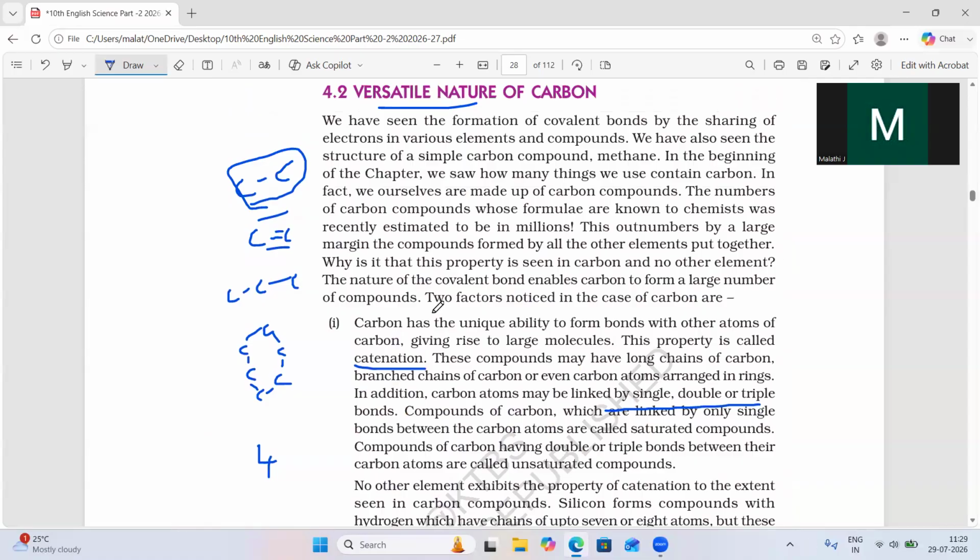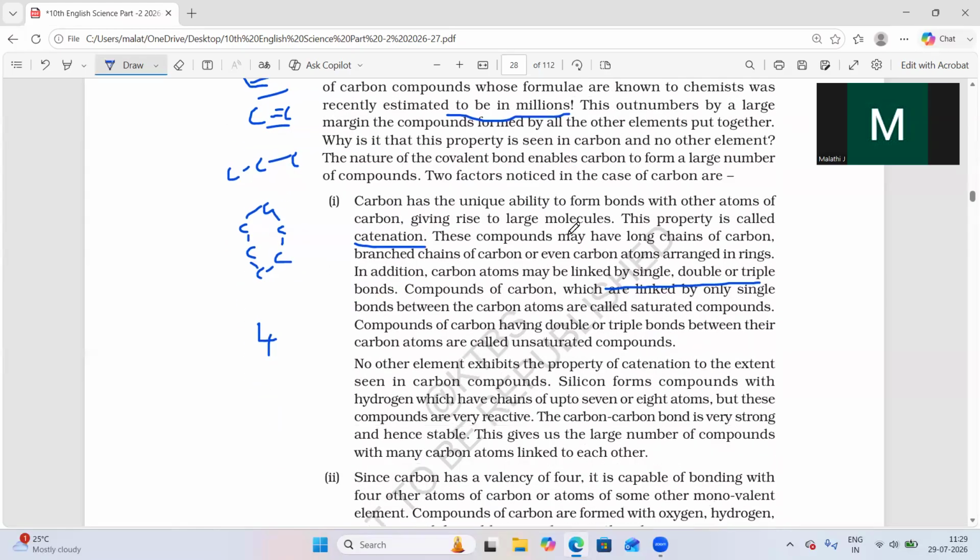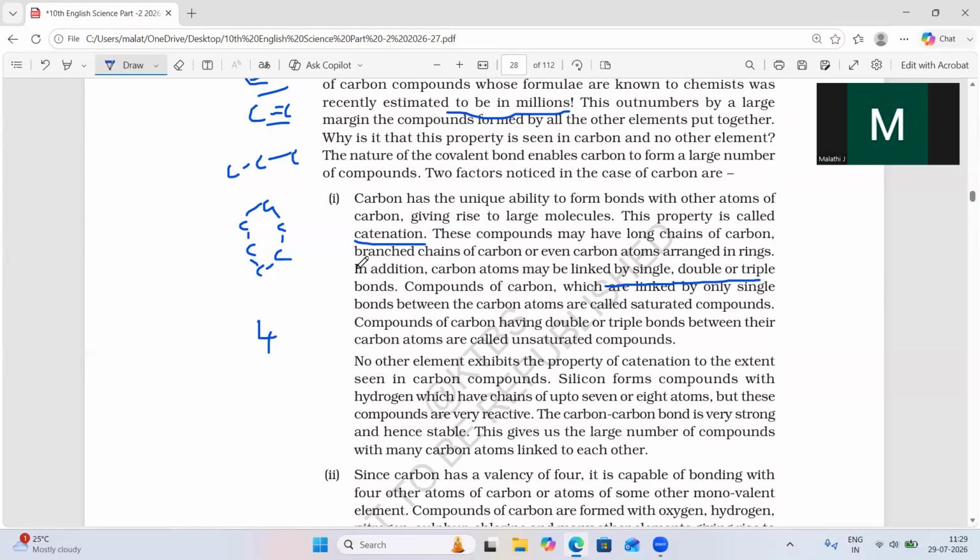Because of this versatile nature of carbon, millions of organic compounds can be synthesized. This is how the chain linking capacity and branch linking capacity of carbon is present. The carbon-carbon bond is very strong, hence it is stable. You should know that if a carbon is linked with another carbon, the bond will be very strong.